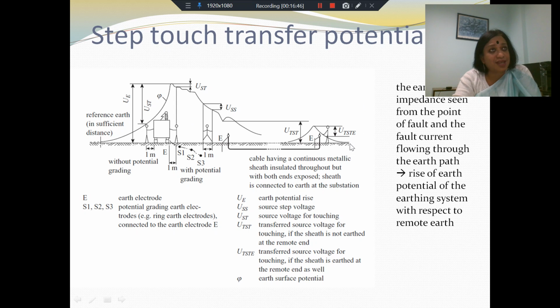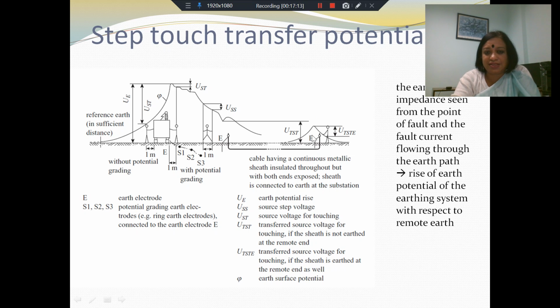If you do not have an additional earthing there, to make sure that all points at a remote location are brought to the same potential, you will see UTST. And then you have UTSTE, the transferred source voltage for touching if the sheath is earthed.